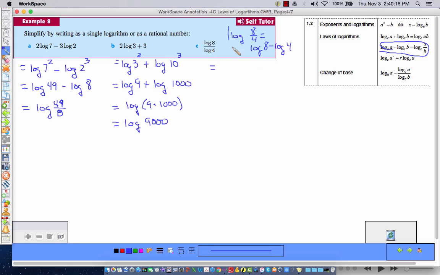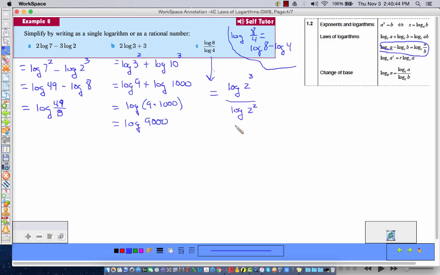Okay, so for this one, I'll move down here. Both the 4 and the 8 are base 2, so that's going to be helpful. I can write 8 as 2 cubed and I can write 4 as 2 squared.